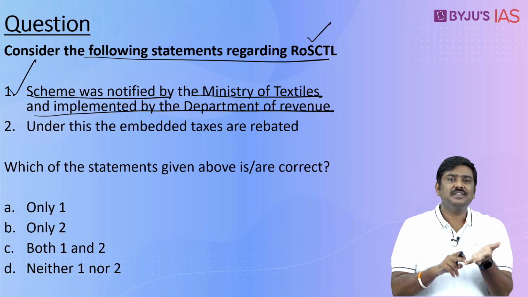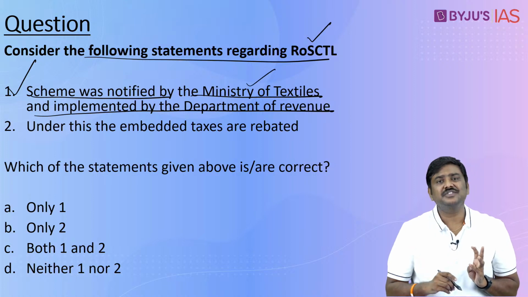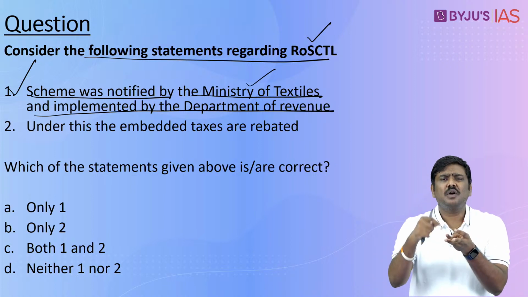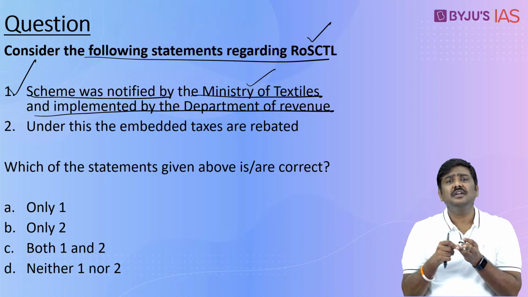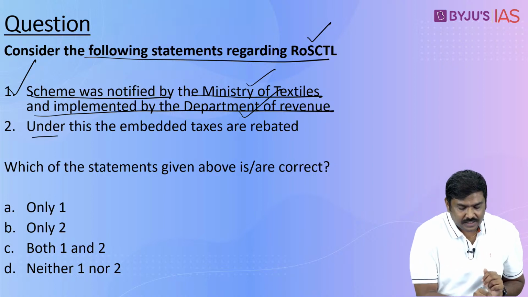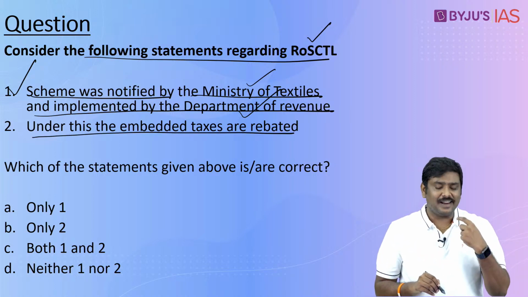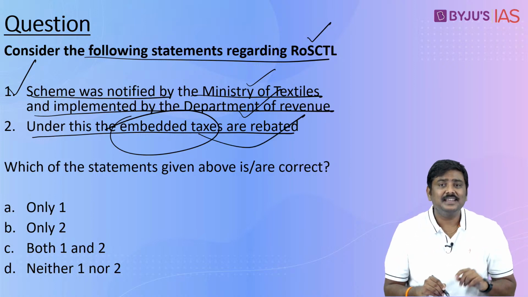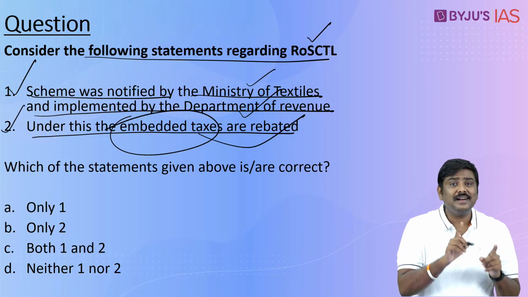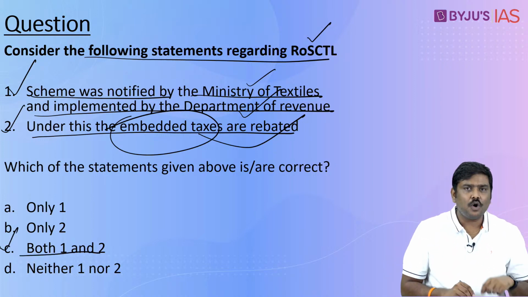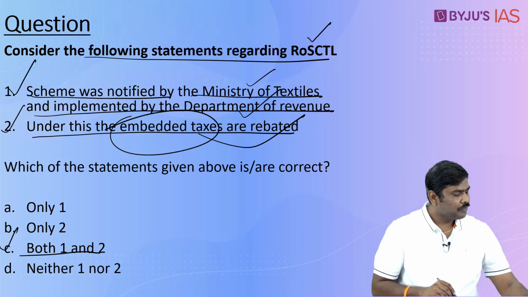Yes, the scheme was actually announced by the Ministry of Textiles, but notifying the rate, providing the scrips under this, everything will be done by the Department of Revenue. Under this, the embedded taxes are rebated. I have already discussed what is the meaning of embedded taxes, and yes, embedded taxes are actually rebated under this particular scheme. Both the statements are true. Right option is option C, both 1 and 2.